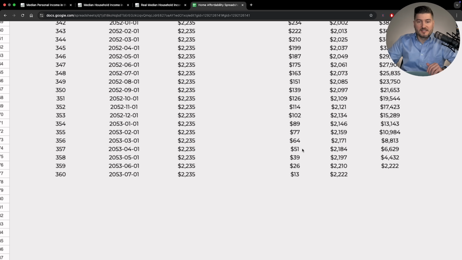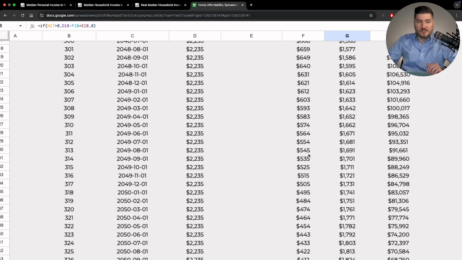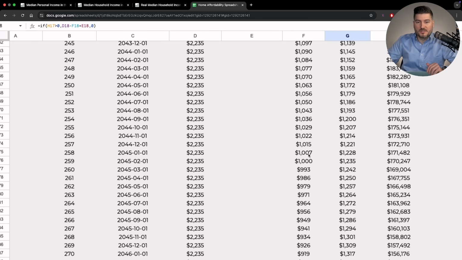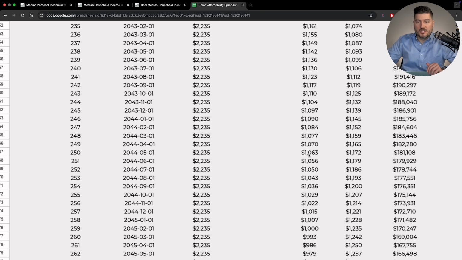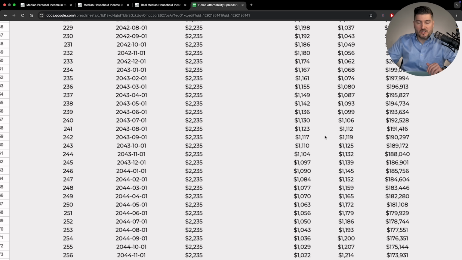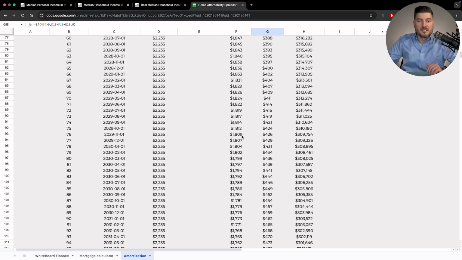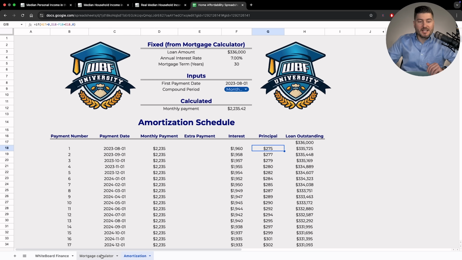And you can see, only in like year 15 or so does this flip. You can see exactly when more is going towards interest than principal. It's actually past year 15. So information and knowledge is power, you guys. That's why this spreadsheet is so powerful, and that's why you should go get it.